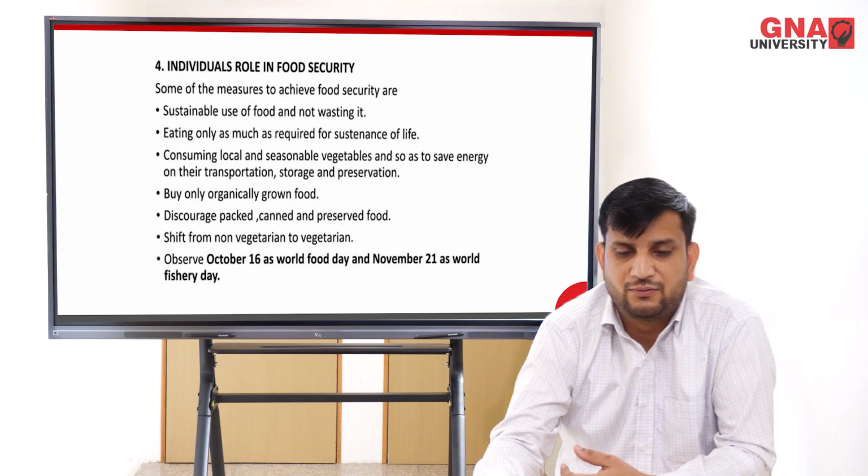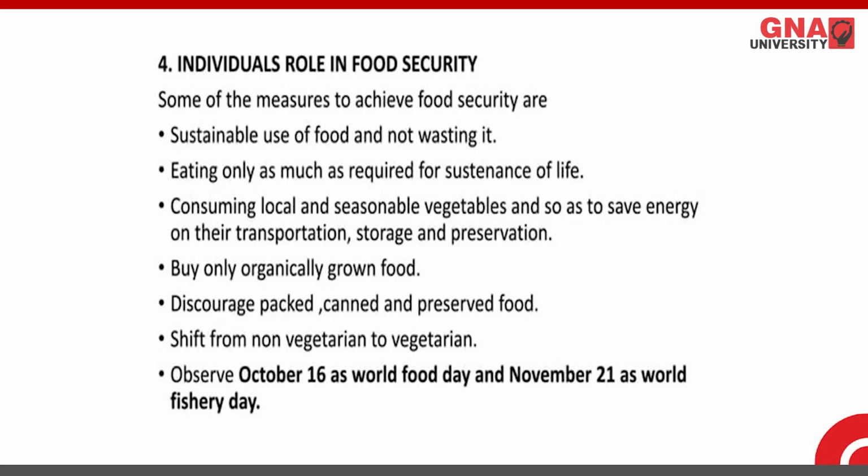Now see what is the role of the individual in food security. Use food sustainably and do not waste it. Eat only as much as required for the sustenance of life. We should not be dependent on food as our life; it should be required only for life.